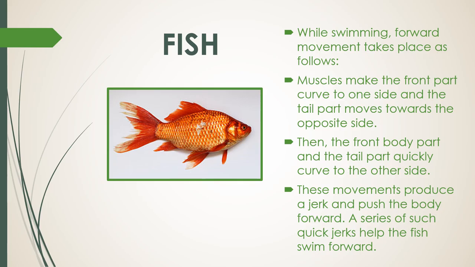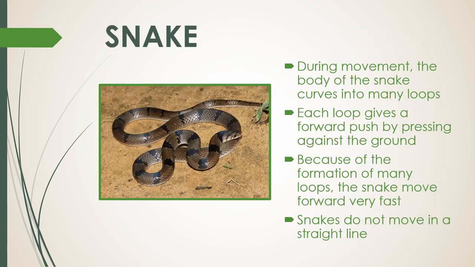While swimming, forward movement takes place as follows. Muscles make the front part curve to one side and the tail part moves towards the opposite side. Then the front body part and the tail part quickly curve to the other side. This movement produces a jerk and pushes the body forward. A series of such quick jerks help the fish swim forward.